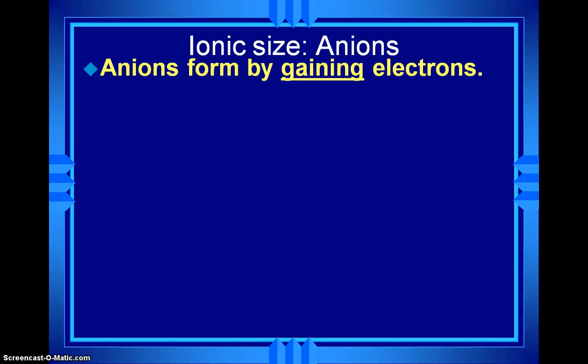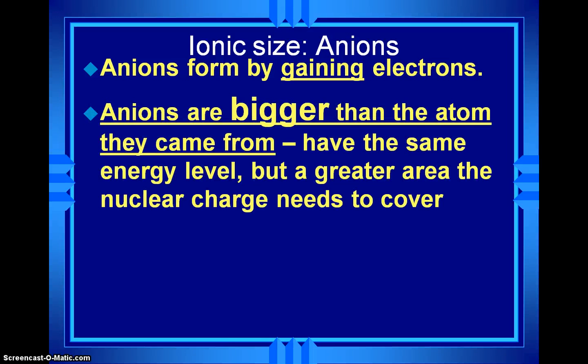Now, anions gain electrons, okay? However, a lot of people are confused and think, oh, just because they gain electrons, that's why they're bigger. It's not that they gain electrons and become larger because they have more energy levels. Remember that across the periodic table, we have the same number of energy levels within that period.